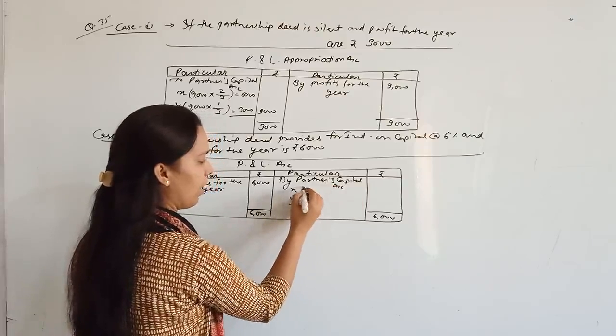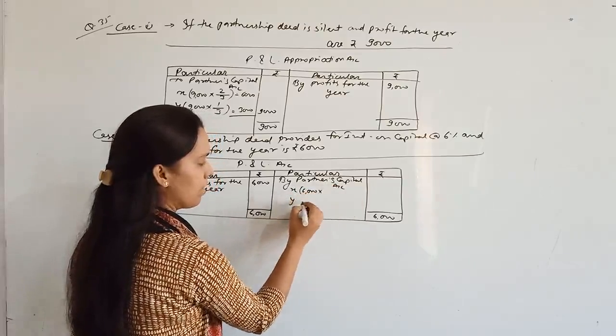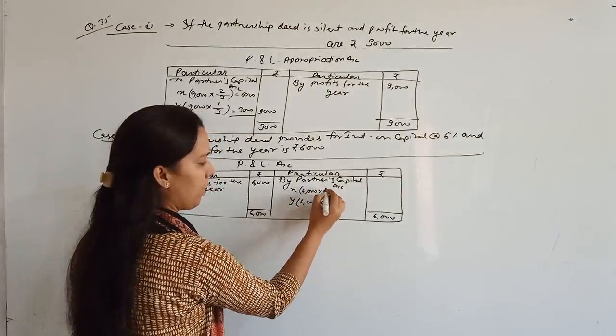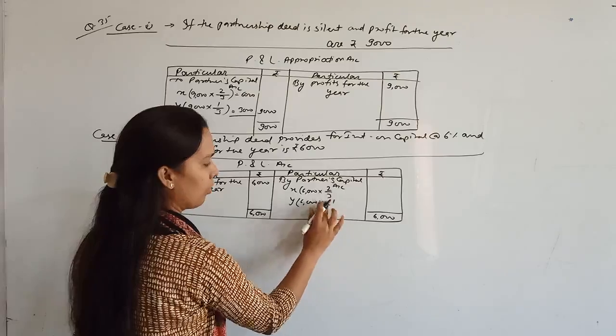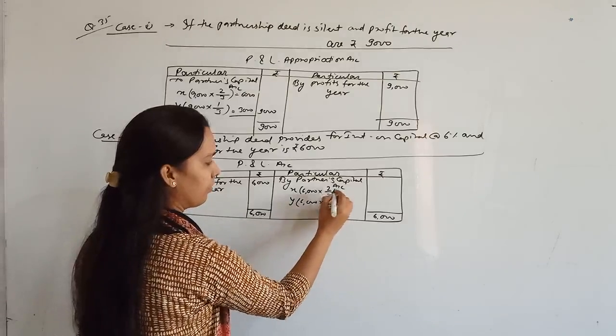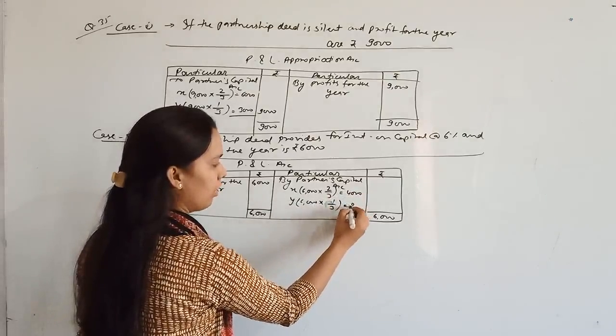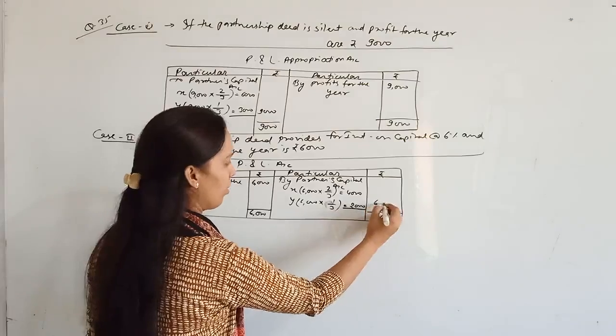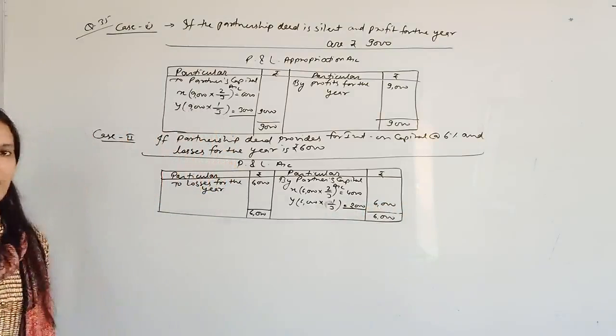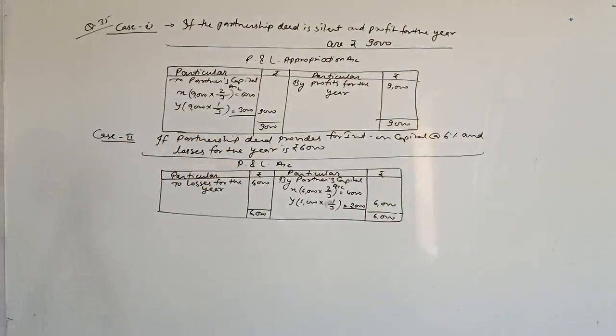Partners are X and Y. Same distribution way, 6,000 multiplied by 2 upon 3 and 1 upon 3. 4,000 for X, 2,000 for Y. So like this, 6,000 will be the loss that is borne by X and Y.